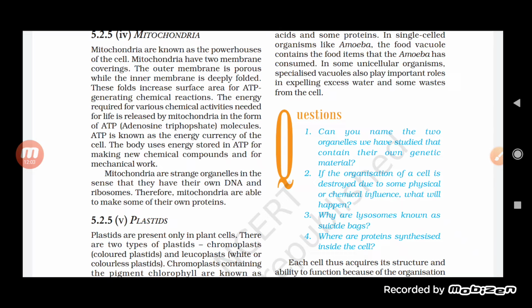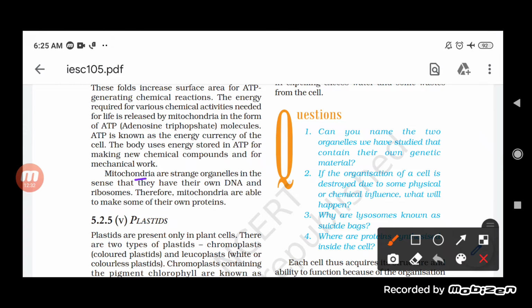Mitochondria are strange organelles in the sense that they have their own DNA and ribosomes. When we talk about the cell, you know that the cell contains DNA and ribosomes. But in an animal cell, you will find that mitochondria is the only organelle which has its own DNA and its own ribosomes. This is quite important to know, because many times this question is asked, which cell organelle in the animal cell, or even in the plant cell, has this.